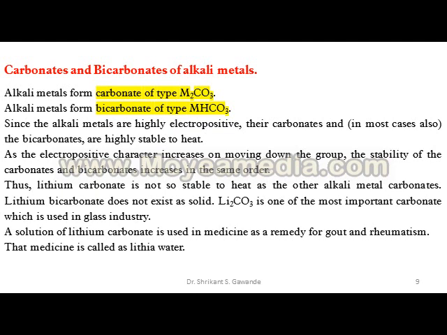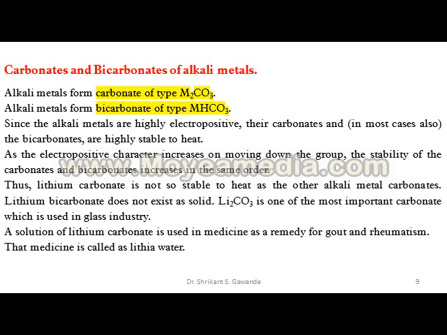As electropositive character increases on moving down the group, the stability of the carbonates and bicarbonates also increases in the same order.